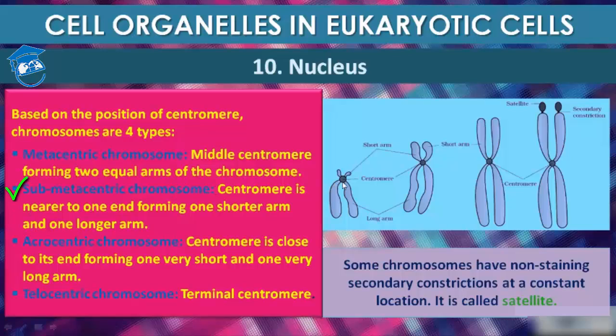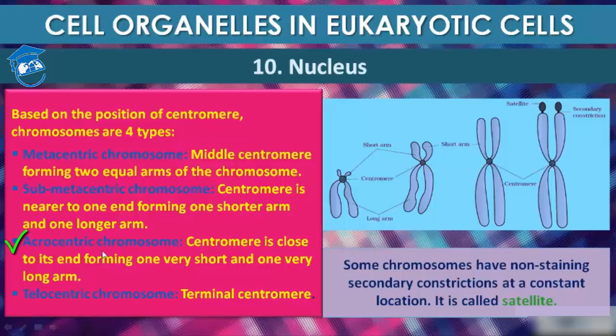Now, what is submetacentric chromosome? When a centromere, see, this is the centromere, which is nearer to one end, forming one shorter arm and one longer arm. As you can see, this is a submetacentric chromosome, where the centromere is present near to one end. See, this end is very close to this centromere. So the centromere is nearer to one end, forming one shorter arm, and this is one longer arm. So this position is called a submetacentric chromosome.